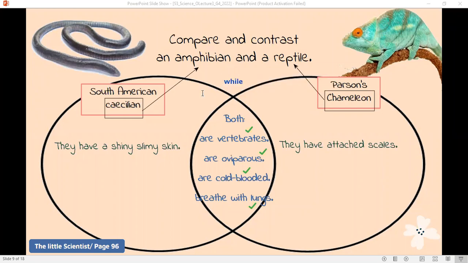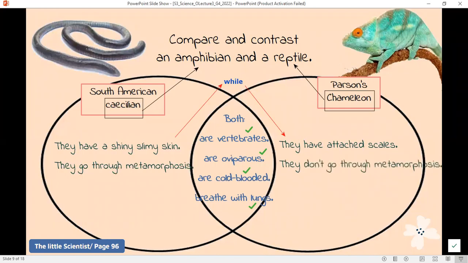So again, caecilians have a slimy, shiny, moist, smooth skin, while chameleons have dry, connected scales. Second difference, caecilians are amphibians, so they go through metamorphosis, the change that turns them into adults. So caecilians go through metamorphosis while chameleons do not go through metamorphosis.